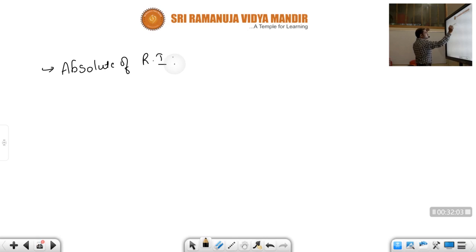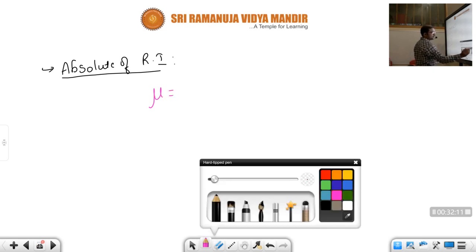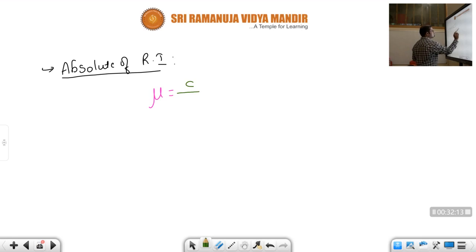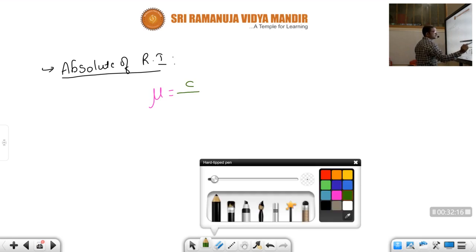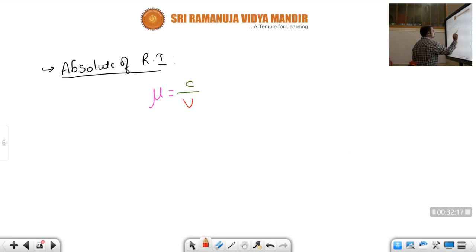RI in the sense refractive index, children. Absolute refractive index, mu, is equal to C by V. Simply we can write like this. What does this C represent, children? C is nothing but the speed of light in vacuum.